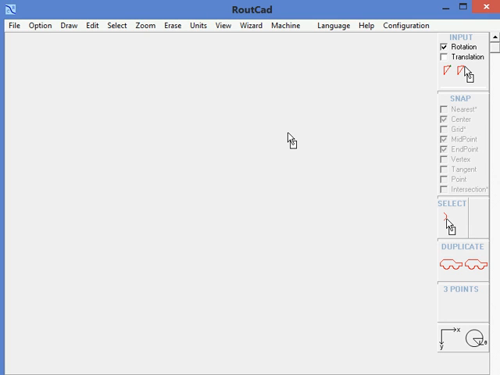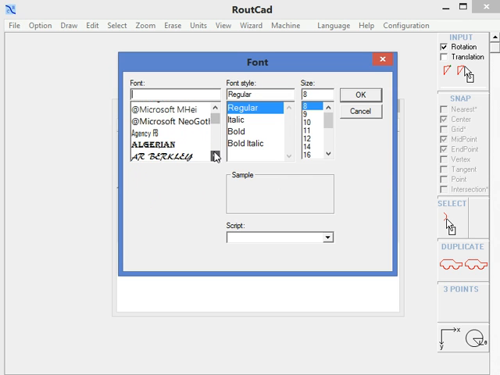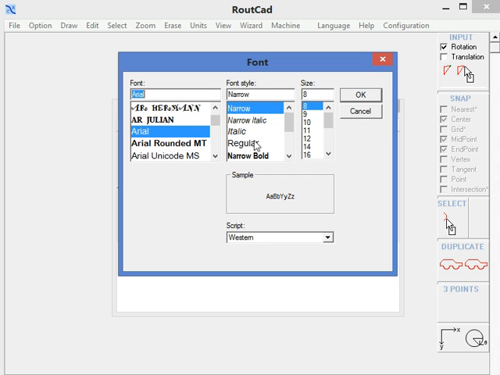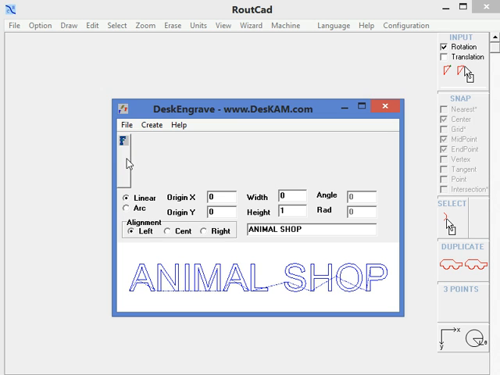Let's engrave some text. We are in RouteCAD, and the first thing that we will do is to open Desk Engrave. We will go and select the font. In this case, we would like to use the font Arial Regular. We then enter the text that we want. And we generate the text.